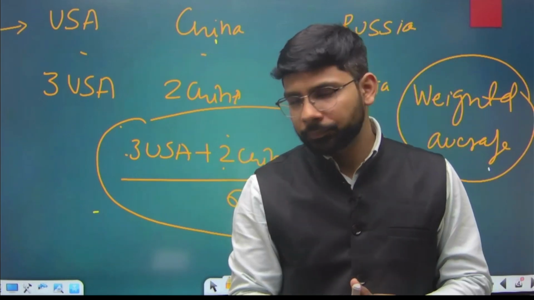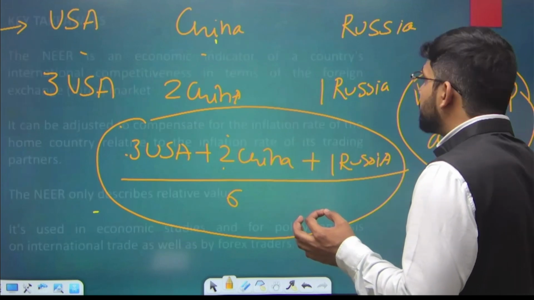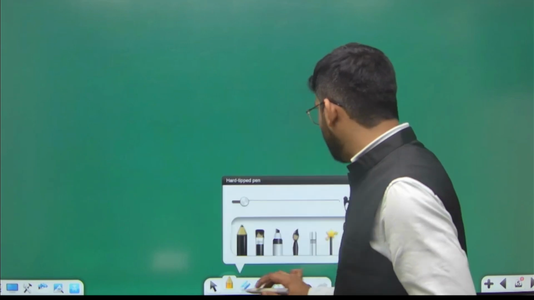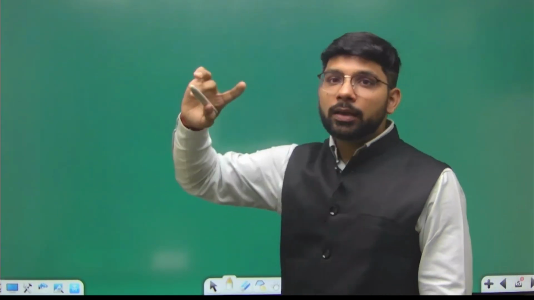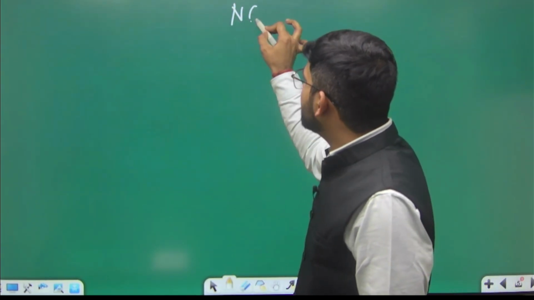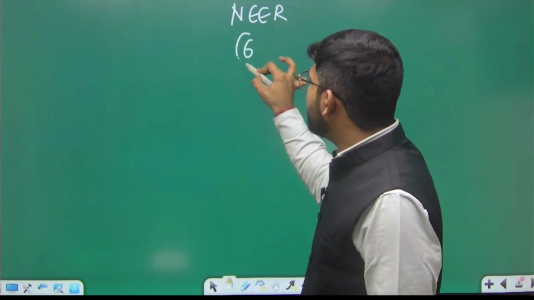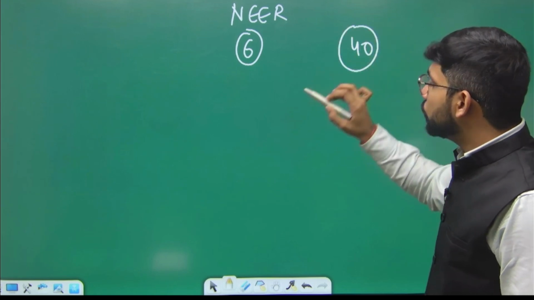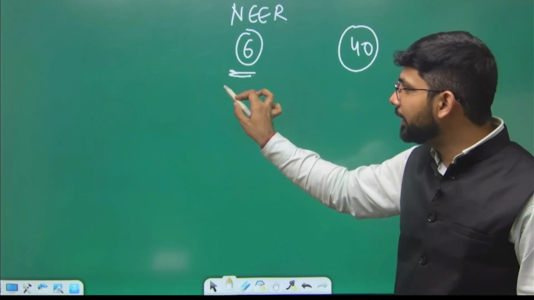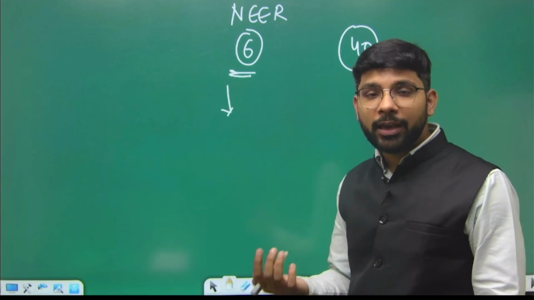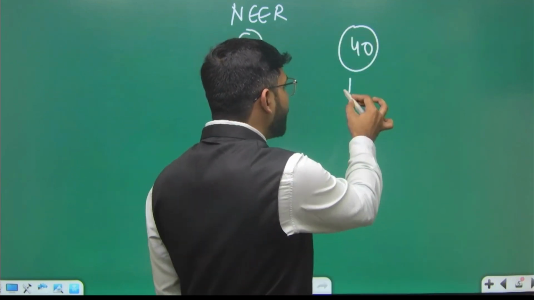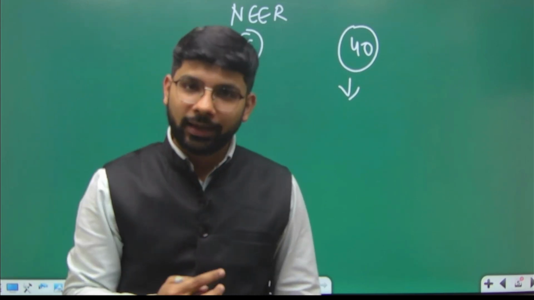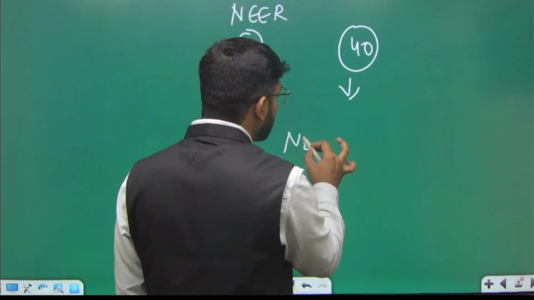So in the basket of currency, we are looking at how India is making an average in the NEER using 2 types of baskets. Like in one basket, they are taking 6 currencies. In the other basket, they are taking 40 currencies. So on the basis of the average of 6 currencies, they are finding the NEER in the year 2024-25 में क्या नीर था. On the average of the 40 currencies, they are also finding out कि 40 currency के साथ इंडिया का रूपी का एवरेज कितना है, इंडिया का रूपी का एवरेज नॉमिनल इफेक्टिव एक्सचेंज रेट में कितना है.